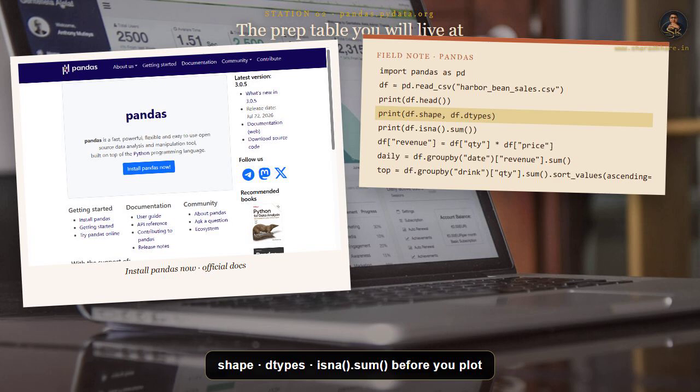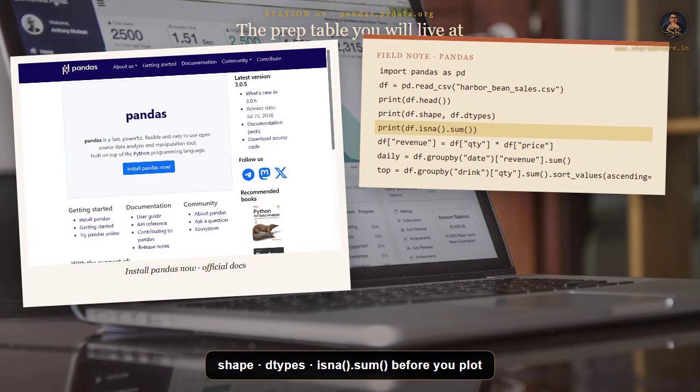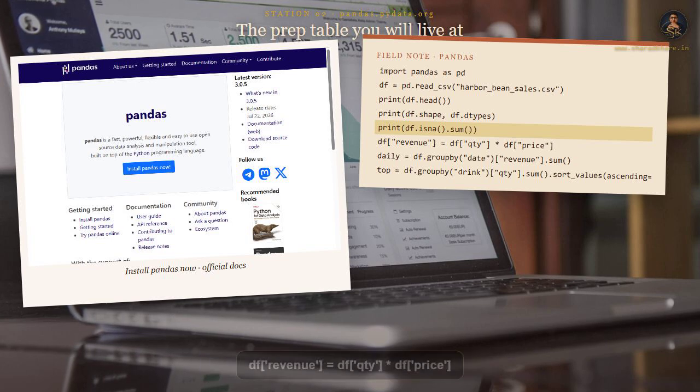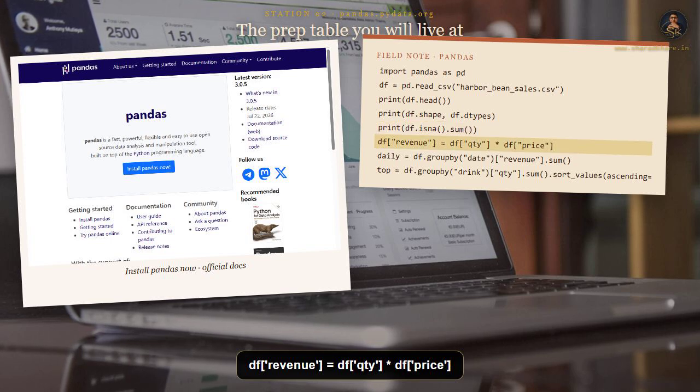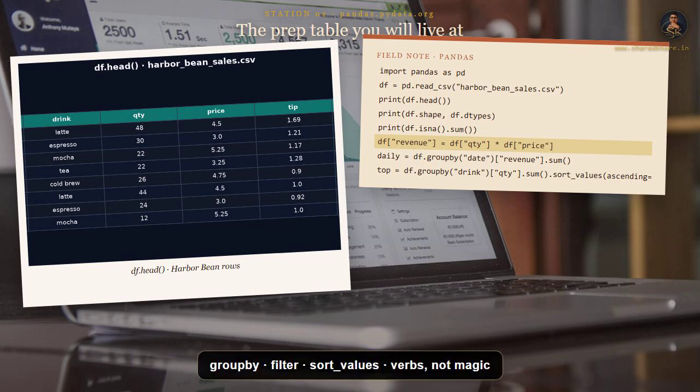print(df.shape) tells you rows and columns, like counting cups before you brew. print(df.dtypes) shows each column's type, dates, numbers, or text you still need to clean. isna().sum() counts missing values per column, because empty cells lie more than wrong cells. Now a new column: df['revenue'] equals df['qty'] times df['price']. That line does not loop. Pandas aligns the 2 columns by row and multiplies just like NumPy, but with names.